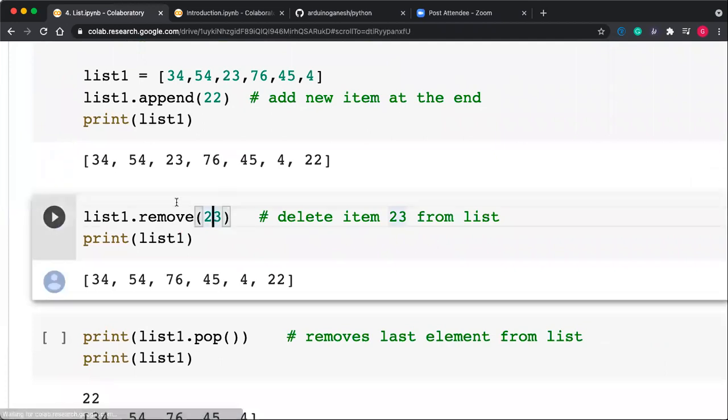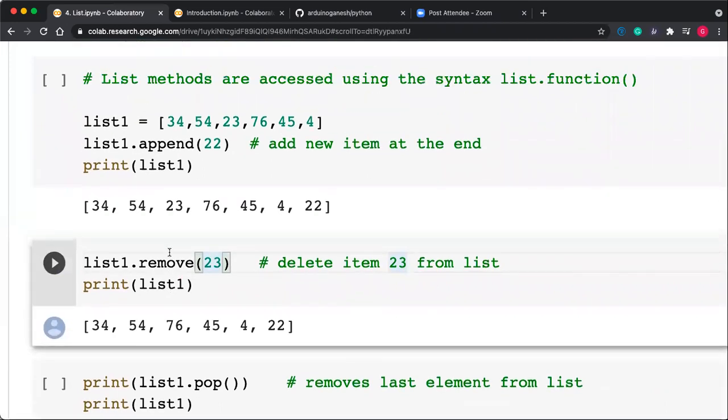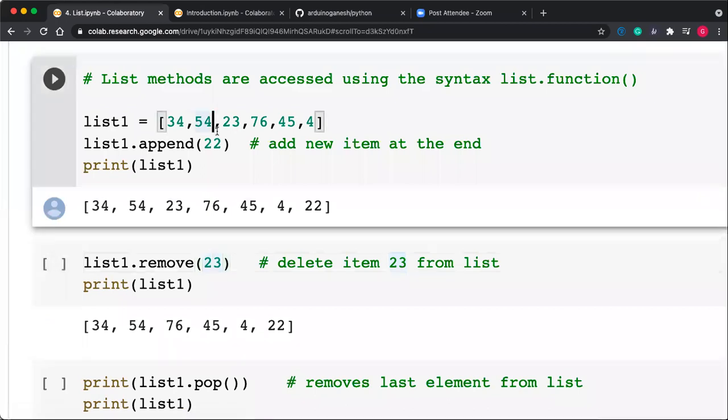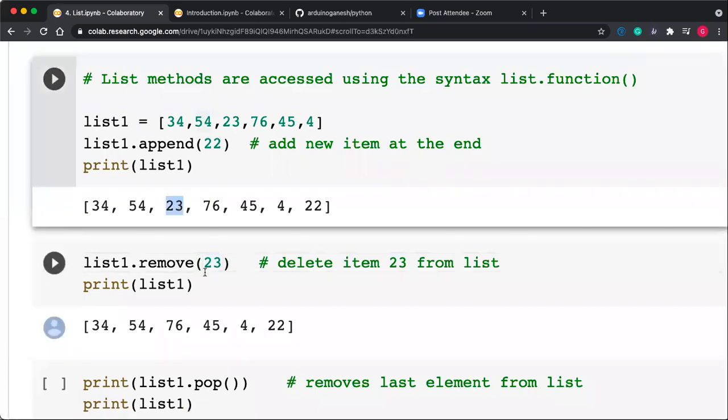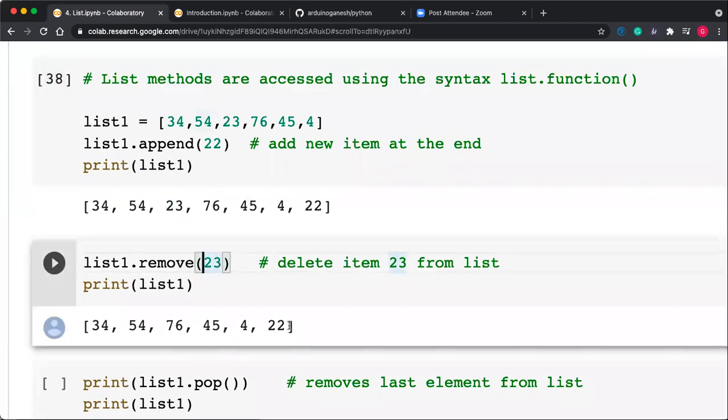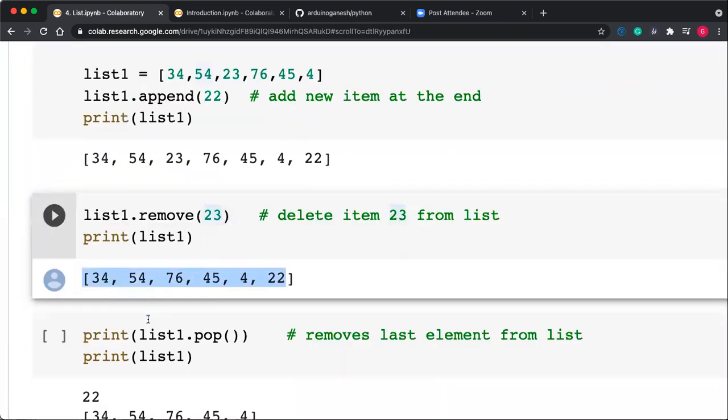We can remove one of the items present in list 1. For example, suppose list 1 contains this. I want to remove this 23, so just remove 23. So 23 gets removed and you will get that particular list with the item removed.